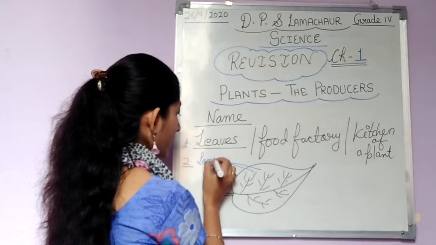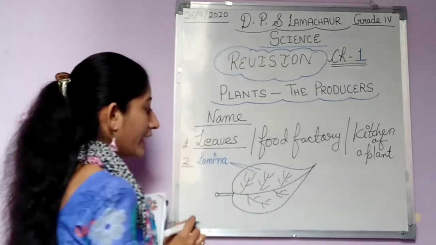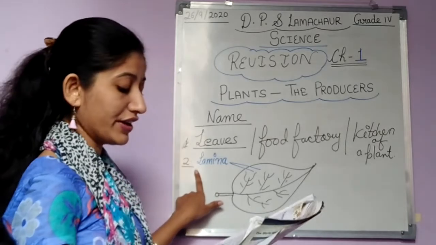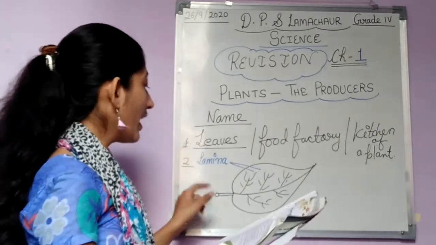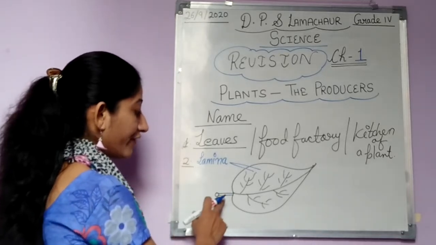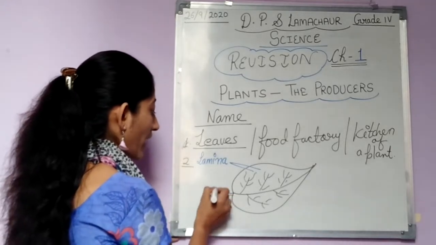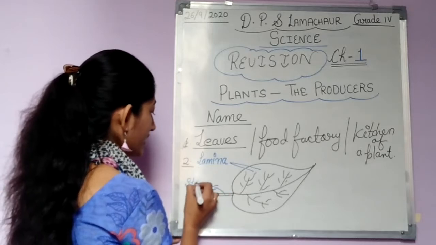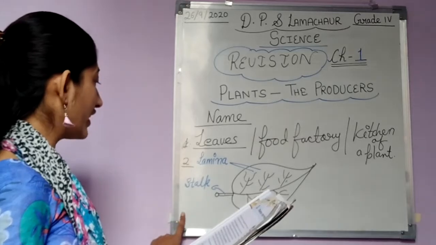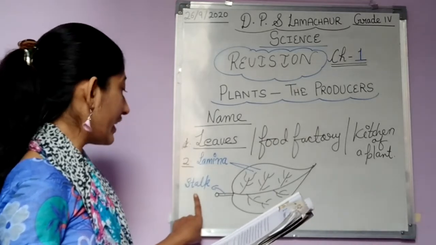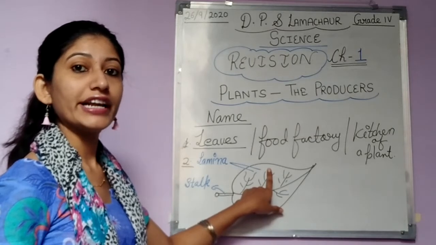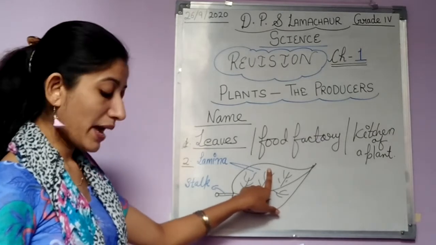सबसे पहले तो हम इसे क्या कह देंगे? Lamina. L-A-M-I-N-A. The broad green part of a leaf is called lamina. और जो leaf हमारी stem से attach होती है, this part is called stalk. S-T-A-L-K, stalk. The part through which leaf attaches is called leaf stalk. The green broad part of a leaf is called lamina.